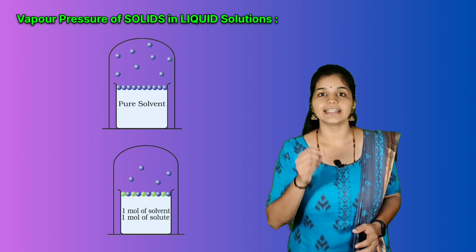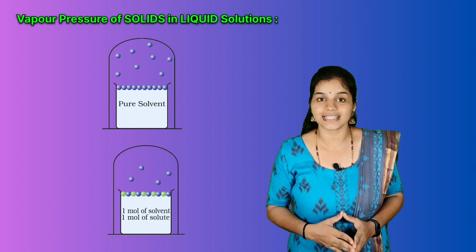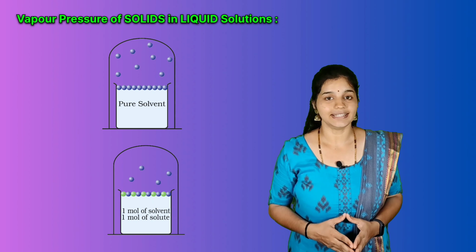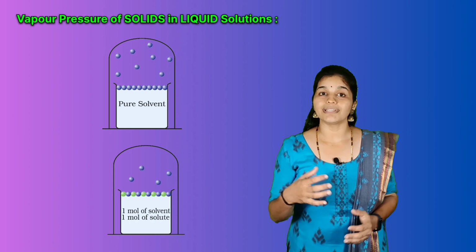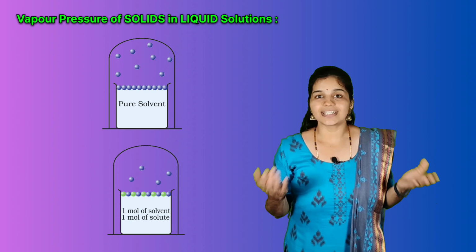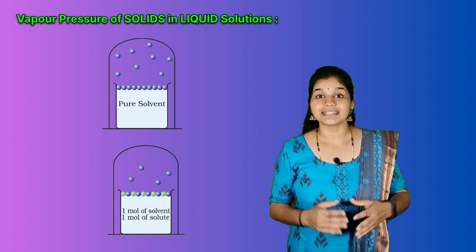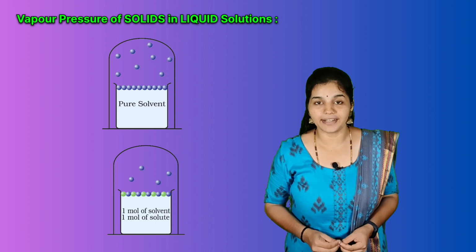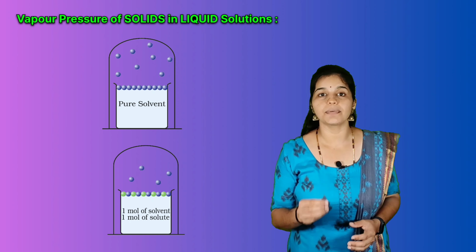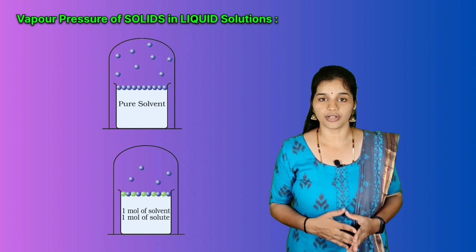As a result, the number of solvent molecules escaping from the surface is correspondingly reduced. When fewer solvent molecules undergo evaporation, obviously the vapor pressure is also reduced. And this is how you can explain the decrease in the vapor pressure of a pure solvent when we add a non-volatile solute.